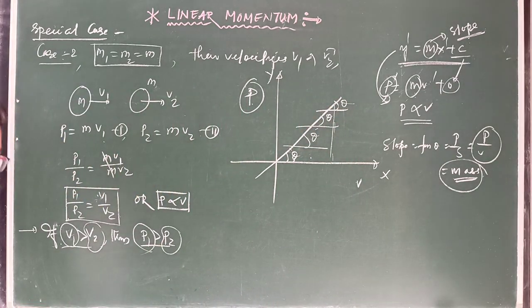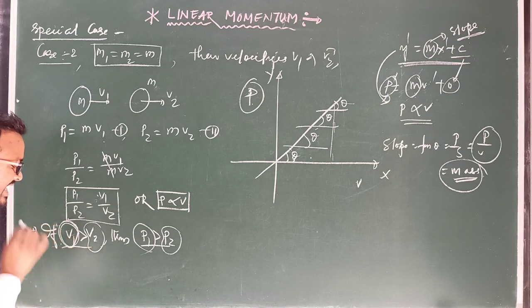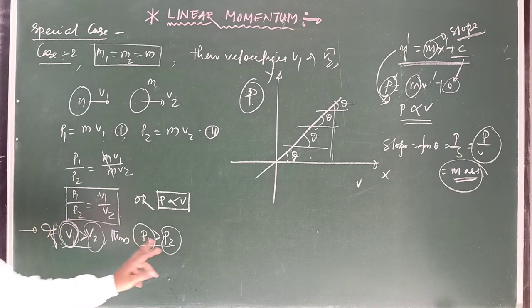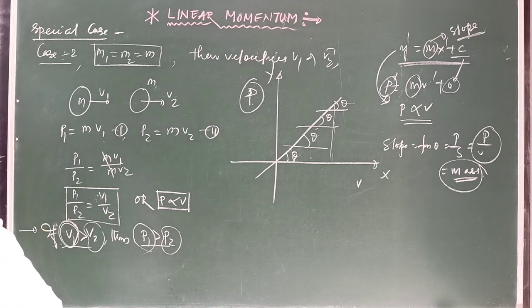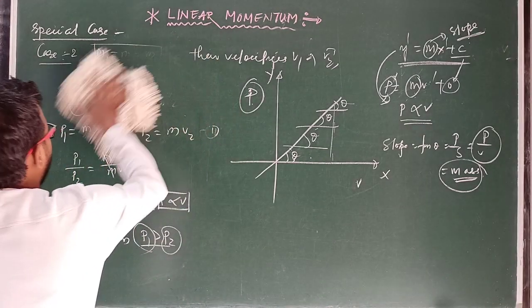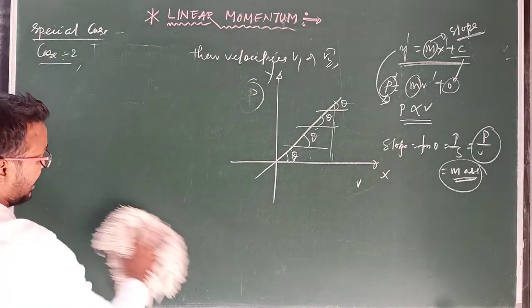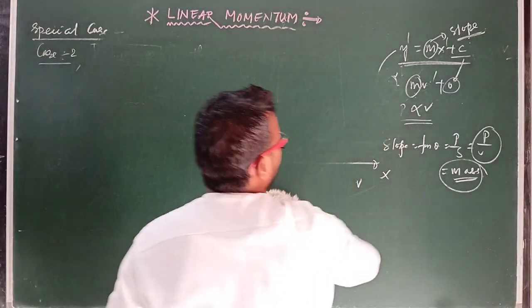Another important property: the body which possesses larger velocity has larger momentum as compared to the second body. Clear? This is the second application, you can say second case of linear momentum. Now let's start the third case of linear momentum.